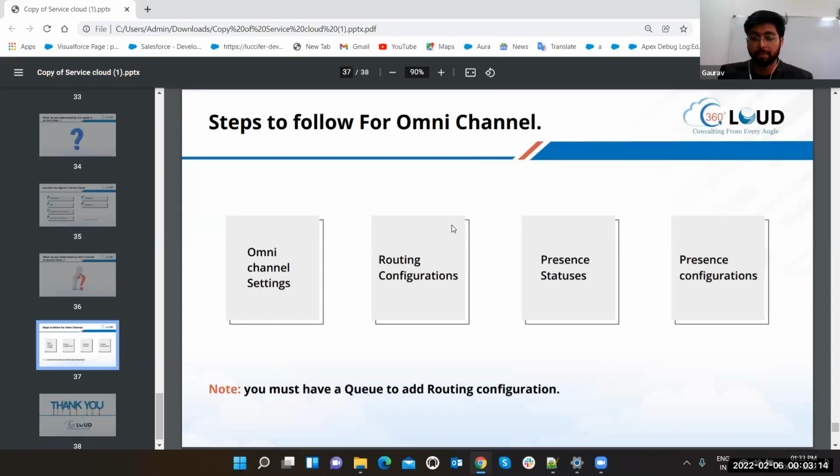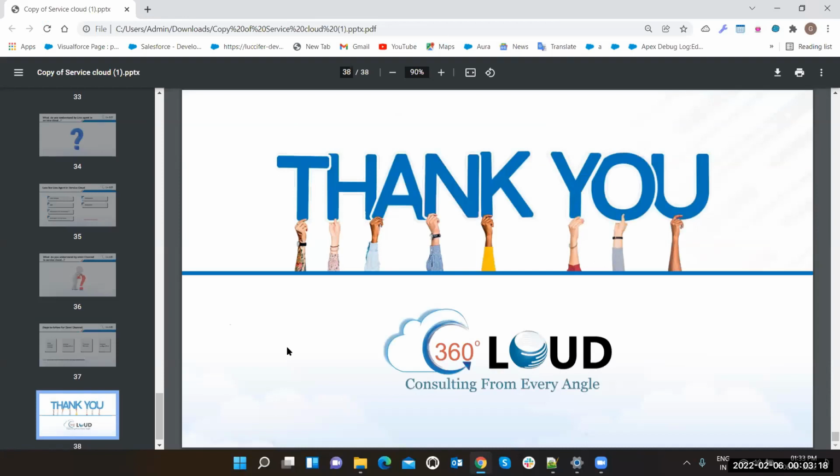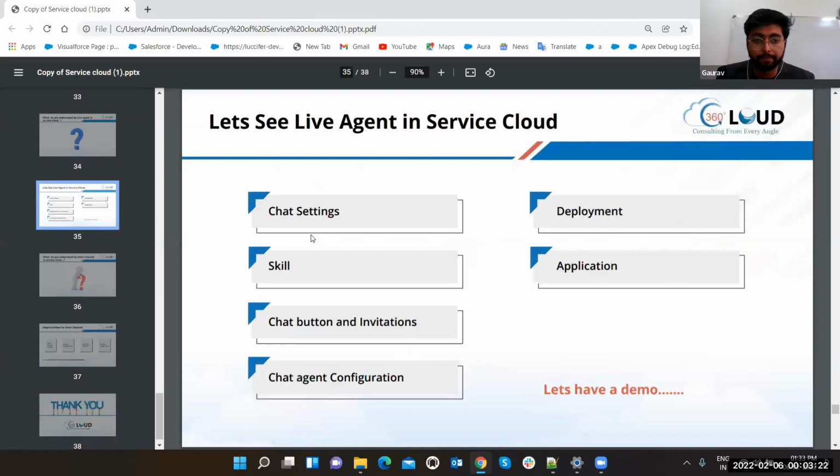As the time is also up, so Gaurav, can you move to just the 35th slide, please? 35th. Yeah. Okay, you want to note it down? Yeah, please. And Gaurav, one more question I have: what is that Einstein bot there?